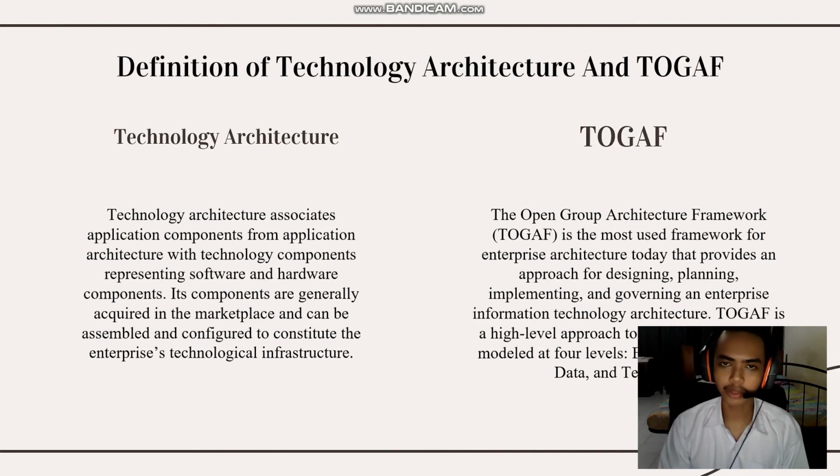The definition of technology architecture in TOGAF is that technology architecture associates application components from application architecture with technology components representing software and hardware components. Its components are generally acquired in the marketplace and can be assembled and configured to constitute the enterprise technological infrastructure. Meanwhile, TOGAF is the Open Group Architecture Framework, the most used framework for enterprise architecture today that provides an approach for designing, planning, implementing, and governing an enterprise information technology architecture.